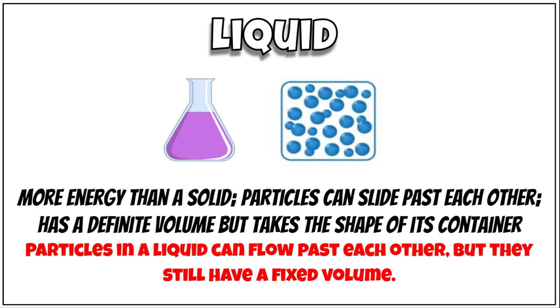The next state is liquid. Liquids have more energy than a solid. Particles can slide past each other. They still have a volume, but that volume will take the shape of the container it's in. Those particles still move around because they have enough energy to slide past each other. But they do have this volume, and they stay in a given volume.